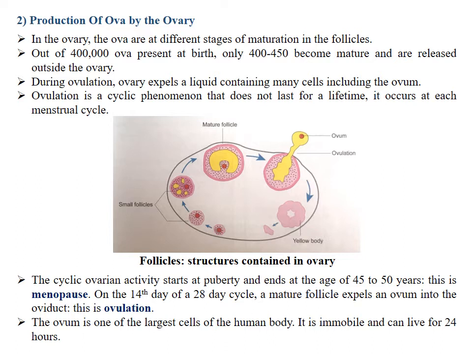The cyclic ovarian activity starts at puberty and ends at the age of 45 to 50 years. This is menopause. Menopause is the arrest of the ovaries' activities in women. On the 14th day of a 28-day cycle, a mature follicle expels an ovum into the oviduct. This is ovulation. The ovum is one of the largest cells of the human body. It is immobile and can live for 24 hours.